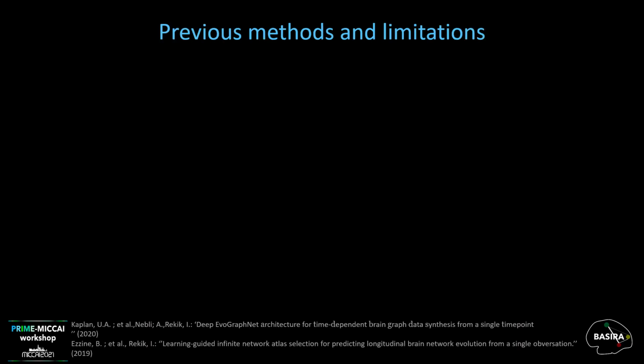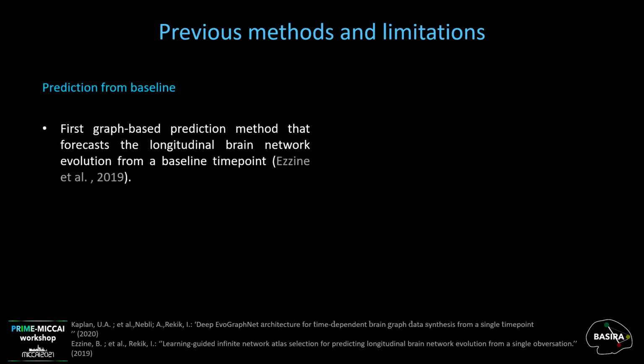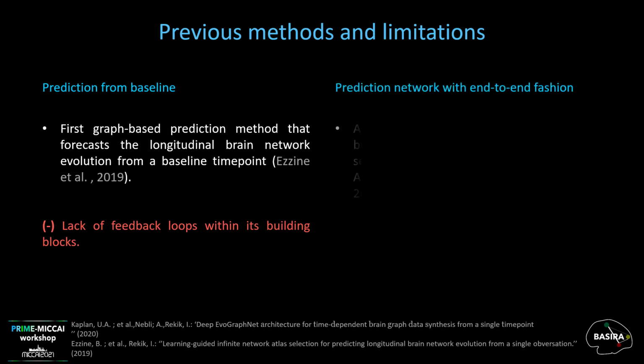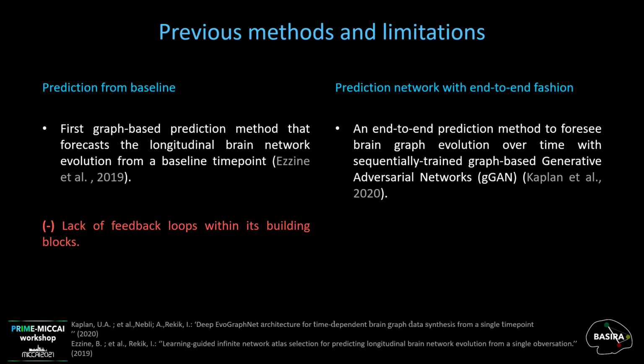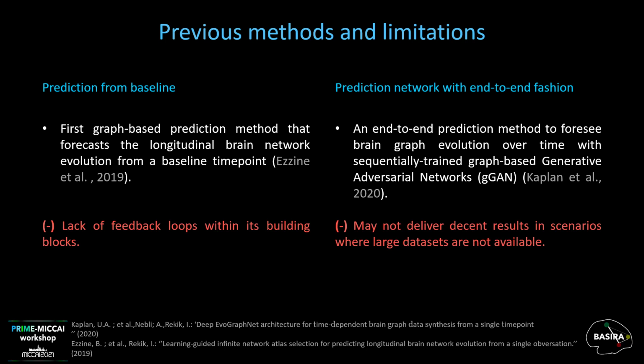There are various studies focusing on predicting brain connectivity evolution over time from a single time point. One of them is the first graph-based machine learning method to predict the longitudinal brain network evolution from a baseline time point. However, this study does not include feedback loops between its building blocks. A recent study proposed an end-to-end prediction approach to foresee brain graph evolution over time with sequentially trained, graph-based generative adversarial networks. But this framework may not deliver accurate results with small datasets.